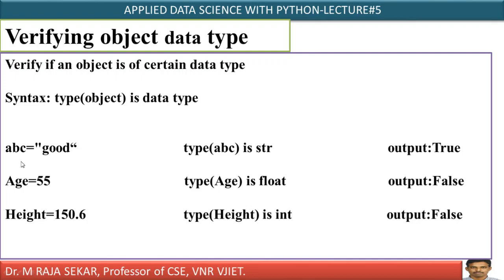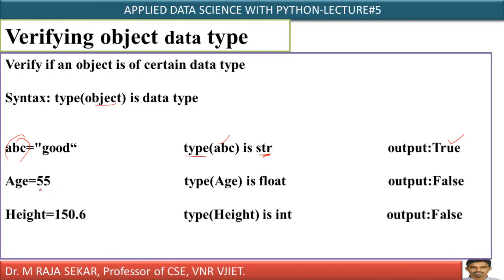How can I do it? Just ABC equal to good. What does it mean? It's a variable, a string type variable. Now I must check whether it is a string or not. How can I type? The syntax says object, and the variable name here is ABC. I am checking ABC, and I am checking whether it is the string data type or not. String data type means I must write str. It will always return a Boolean value, either true or false. Yes, ABC is a string type variable, therefore it is returning true.